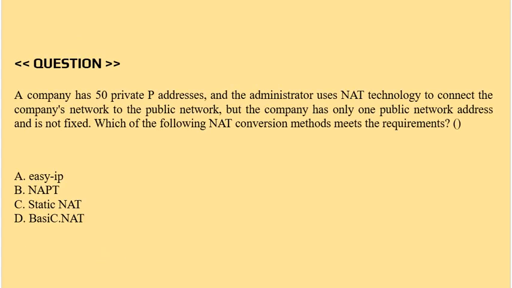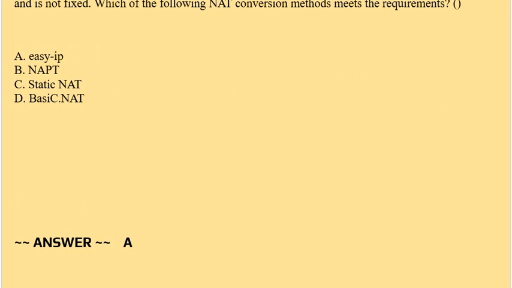Question is, a company has 50 private IP addresses and the administrator uses NAT technology to connect the company's network to the public network. But the company has only one public network address and it is not fixed. Which of the following NAT conversion methods meets the requirements? Option A, Easy IP. Option B, NAPT. Option C, Static NAT. Option D, Basic NAT. Correct answer is option A.